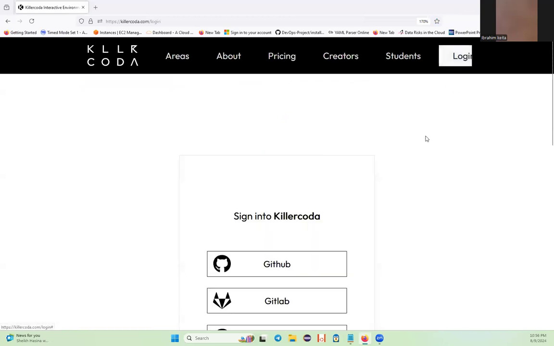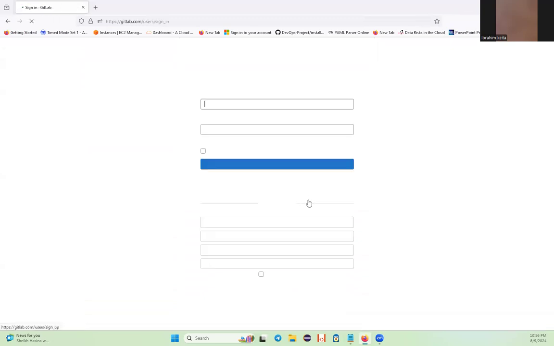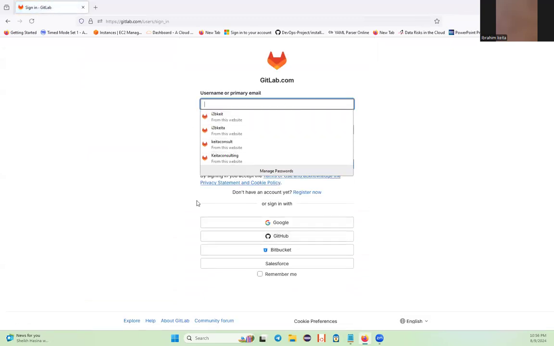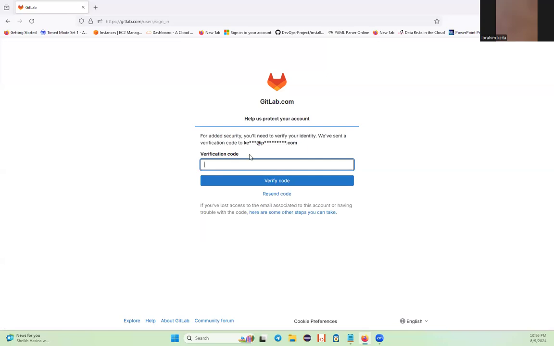But for some people who may want to use GitLab, it's asking me to put my credentials, which I'm going to do and sign up. It's going to send me the code to that encrypted email, one of my email addresses, so that I can go get it and paste it, and I will be able to log in.